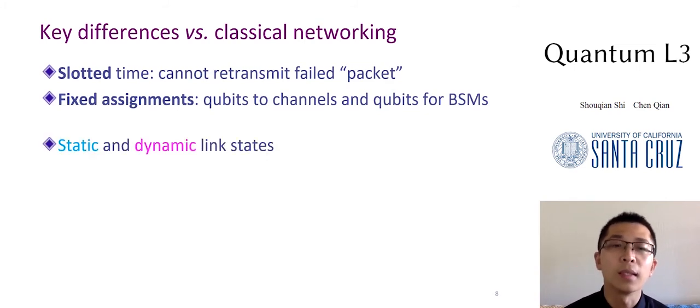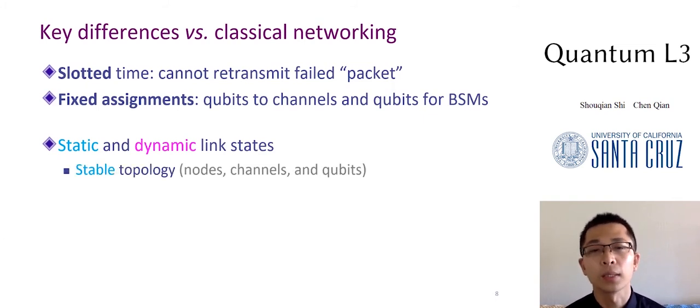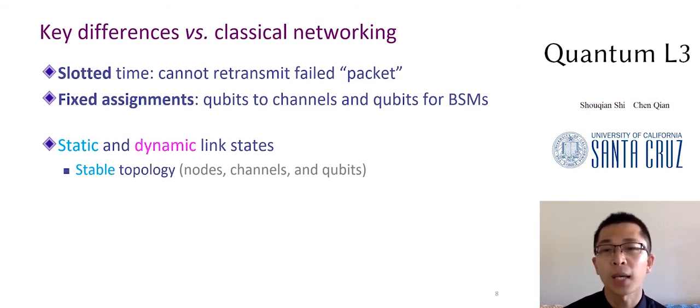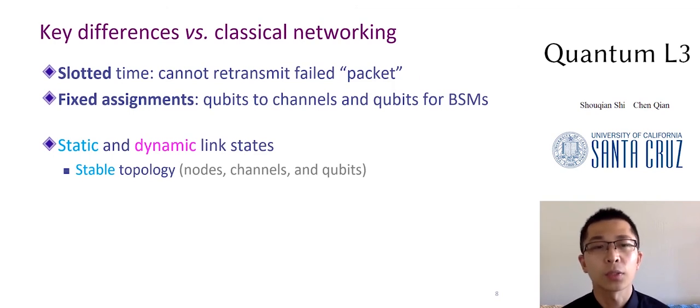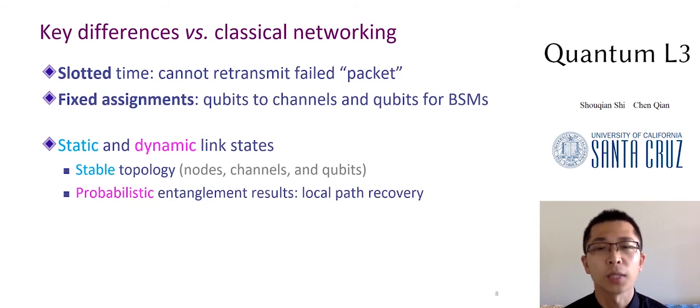Third, the link states are both static and dynamic because the network topology, including the nodes, channels, and qubits, and their interconnections, is rather stable and is publicly known by all nodes. This guarantees all nodes agree on the same path selection and perform consistent qubit assignments in phase 2. However, the entanglement on each quantum channel succeeds probabilistically, not predicted by any means. This requires a link state sharing among neighbors in phase 3 and doing BSMs accordingly in phase 4.